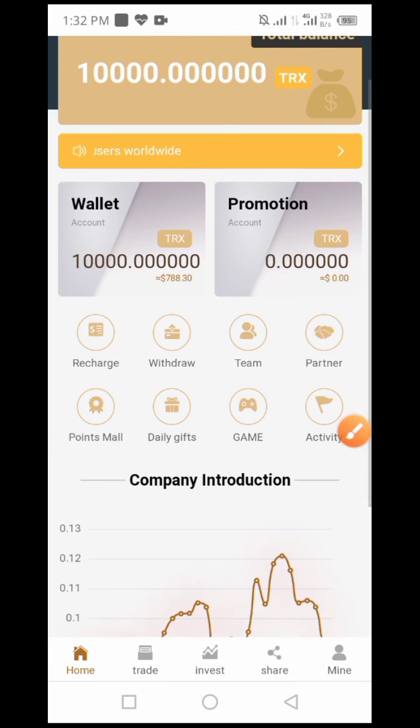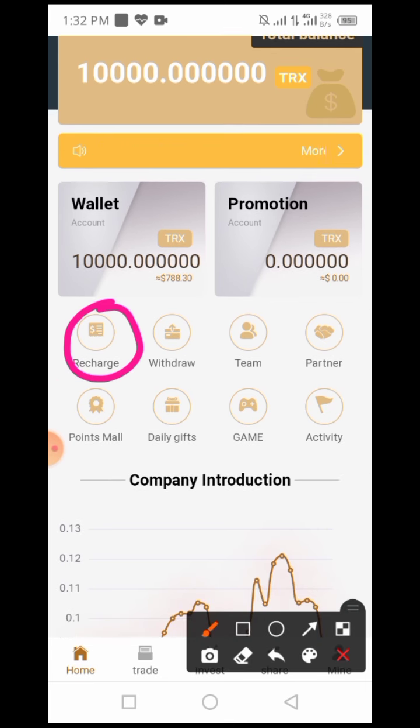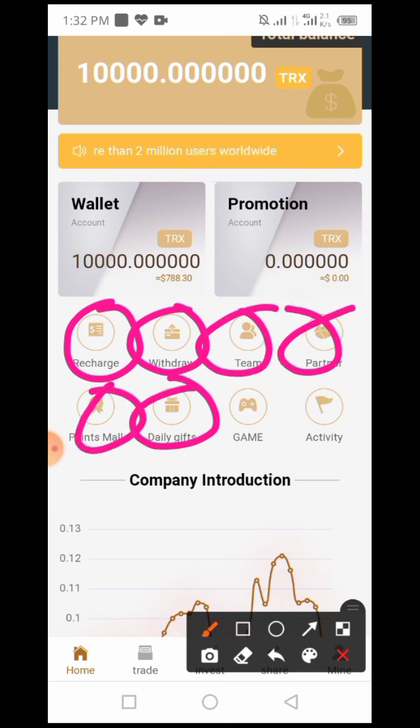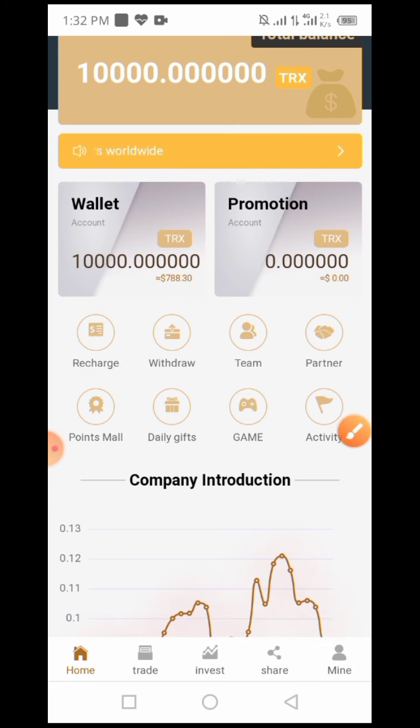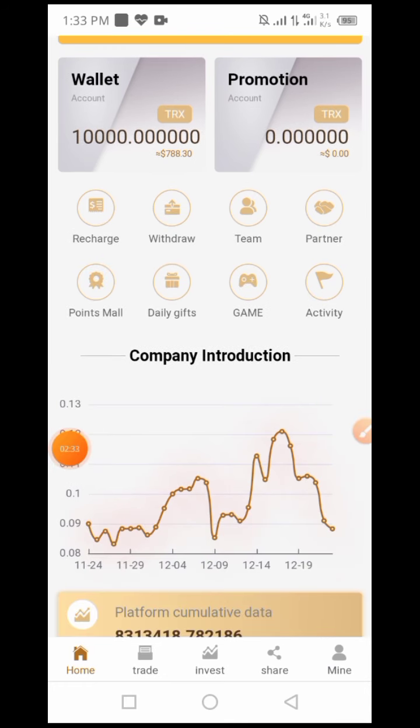You can see register wallet, recharge and withdraw, team and partner, point mall, daily gifts, games and activity. I will explain one by one. You can see the full video. First I explain the company introduction.